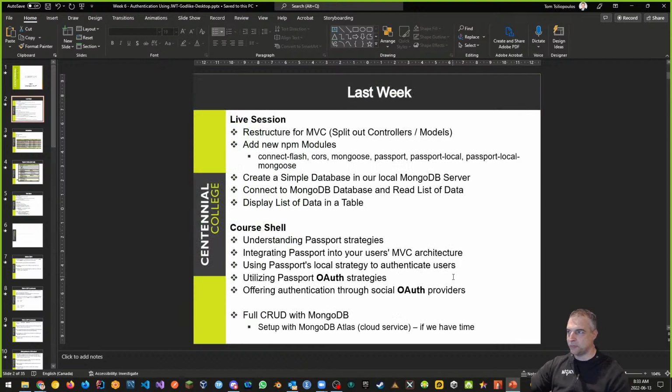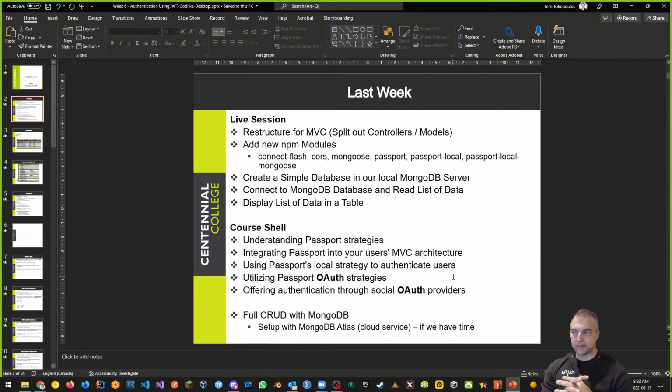Last week we restructured for MVC. We split stuff out, controllers and models. We added some new NPM modules to support what we're going to do this week, so we don't have to load those in. We created a simple database with MongoDB server, and we were able to read from our database. We also displayed the data in a table.